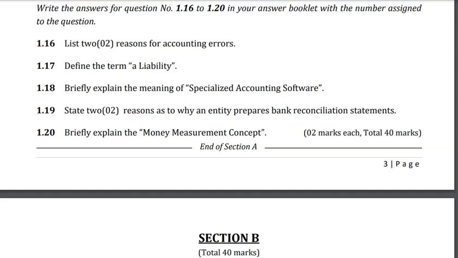This is computer software that is designed to perform specific functions of an entity or of accounting. You can also mention some examples, for example, payroll control software or inventory control software. If you give an example, you get the full marks.